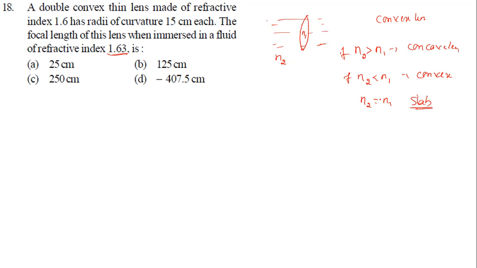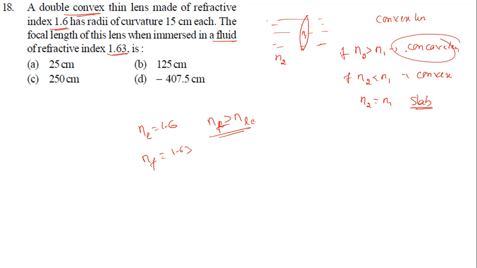Now tell me, in the question, what is given to us, which case is it? They gave the refractive index of the lens, how much? 1.6. The refractive index of the lens is 1.6, and we are going to immerse it in a fluid whose refractive index is how much? 1.63. Here see now, the fluid's index is greater than the lens's, right? So it is greater, which means what now? Initially it was convex, now it behaves like what now? Concave. Concave means they are asking the focal length.